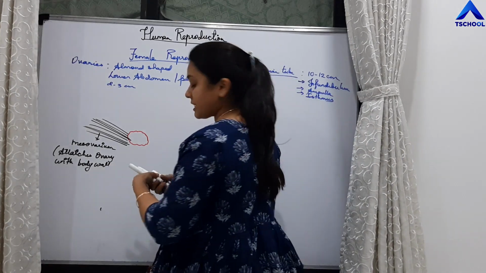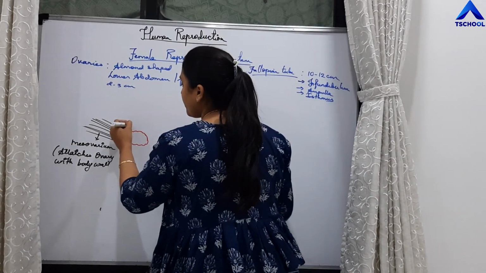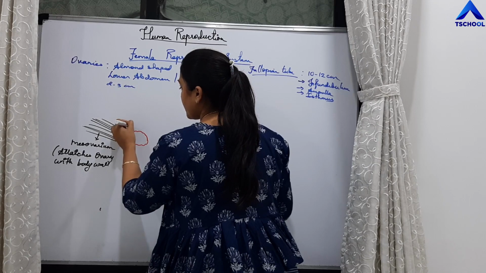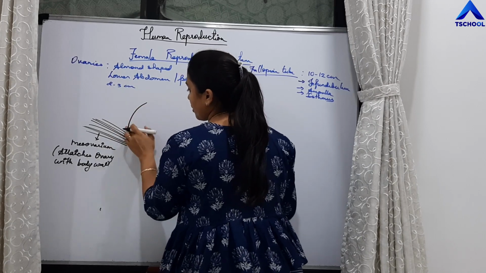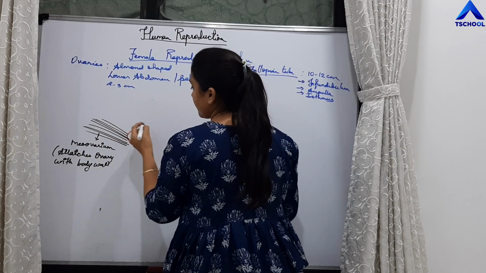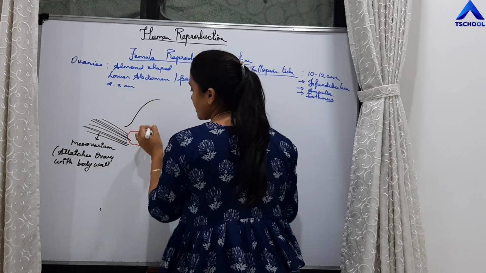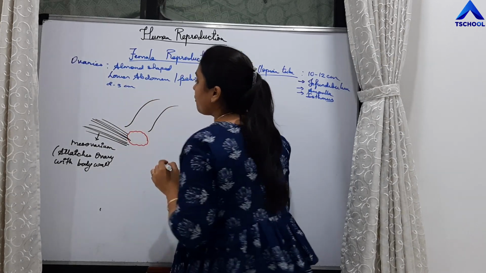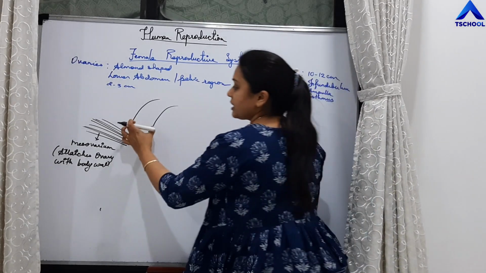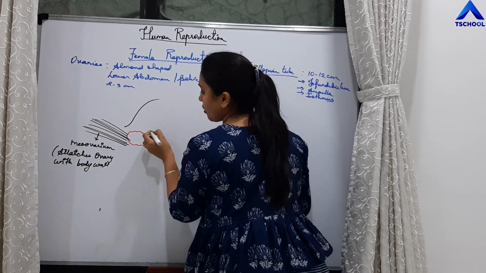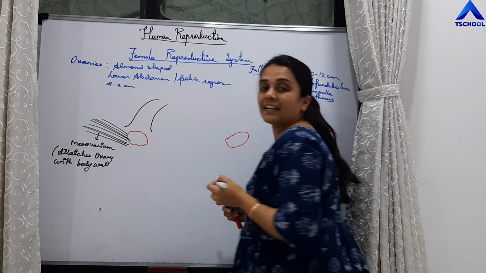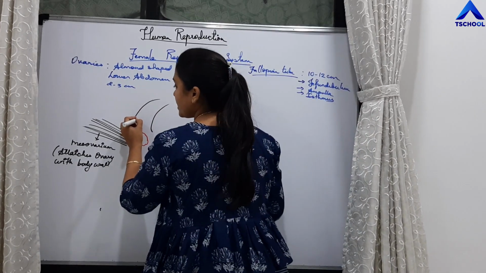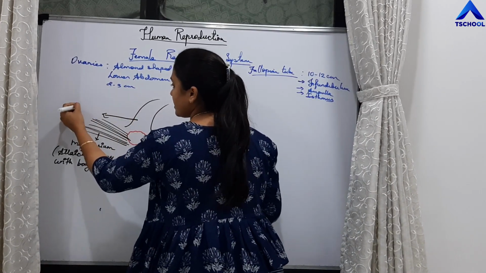So the first initial broad part of the fallopian tube is called as infundibulum. So this broader part is called as infundibulum.